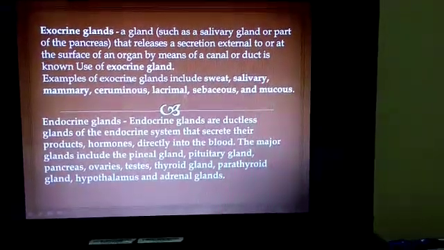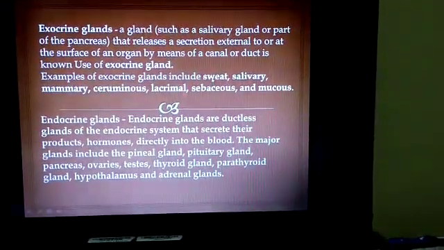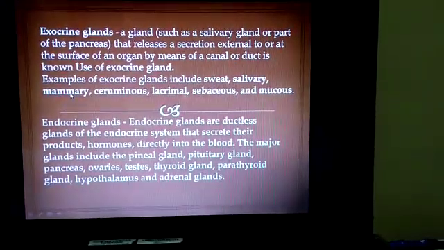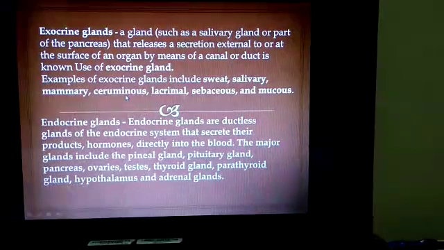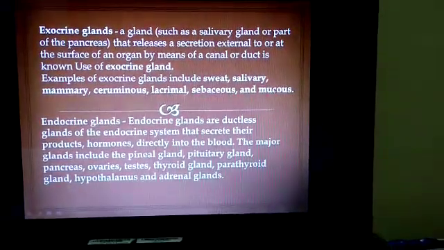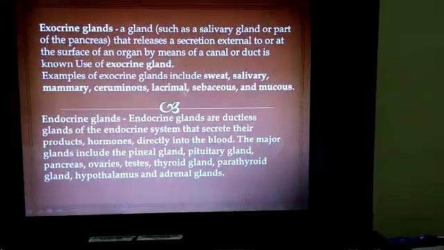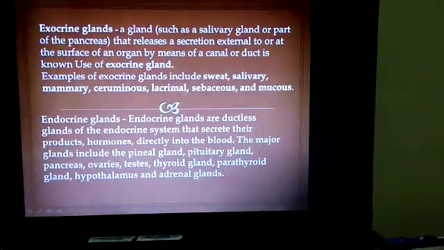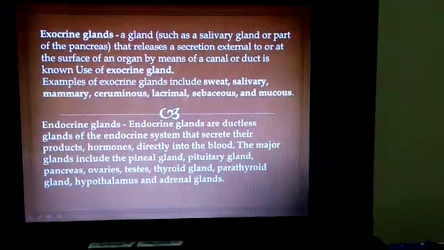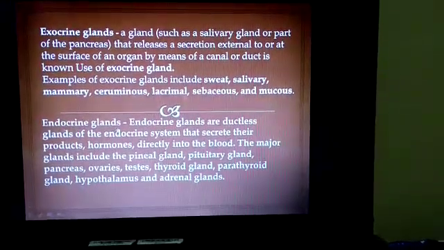Examples of exocrine glands include sweat gland, salivary gland, mammary gland, that is milk glands, ceruminous gland, lacrimal gland, sebaceous gland, and mucus glands. So these are the examples of exocrine glands. Now the next is endocrine glands.